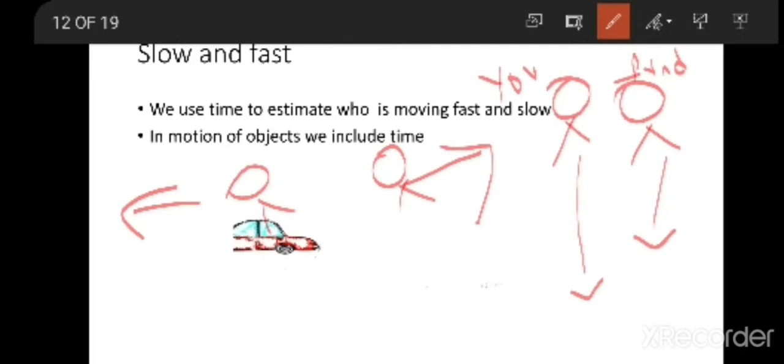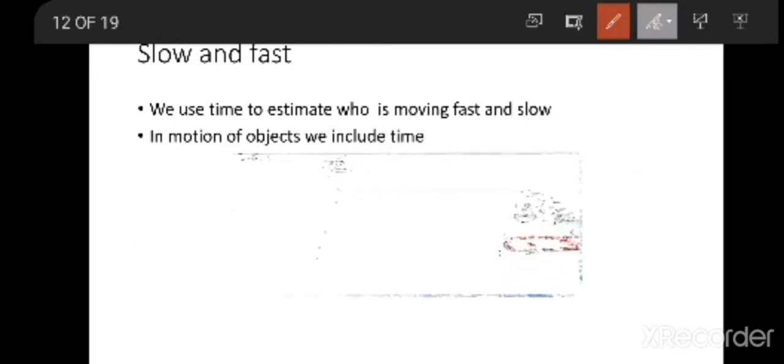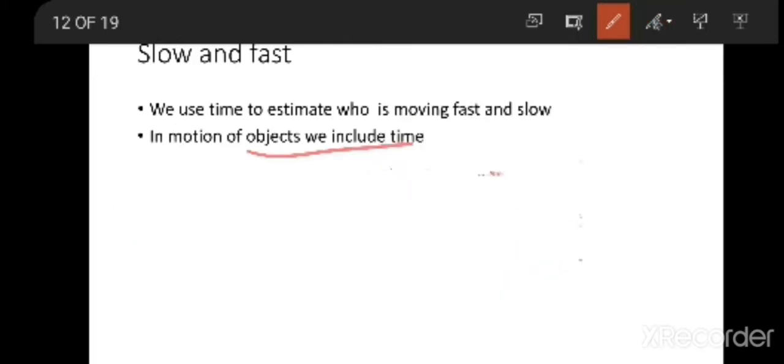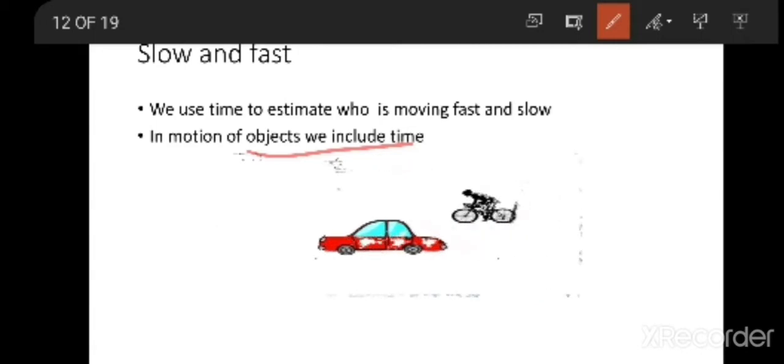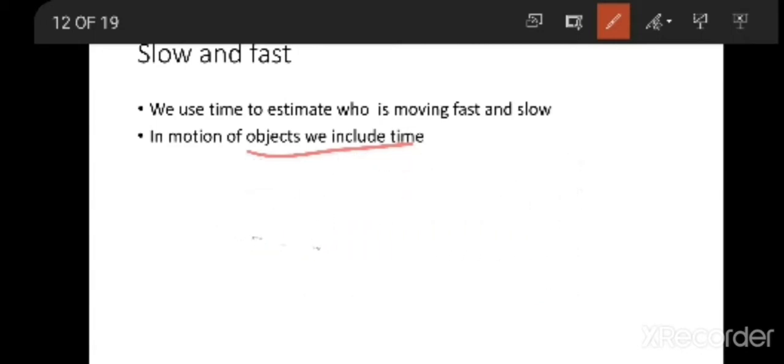So in the motion of objects, we also include time. Then only we will be able to say. Now, I am going to explain with a diagram, because here the picture is not good.